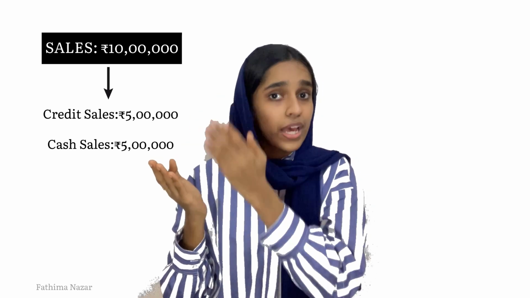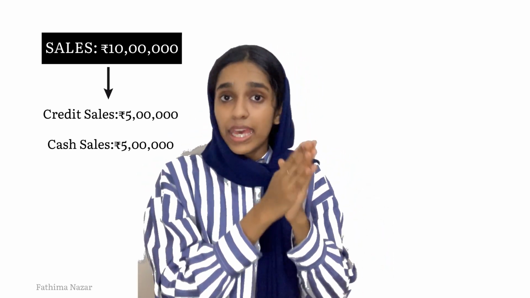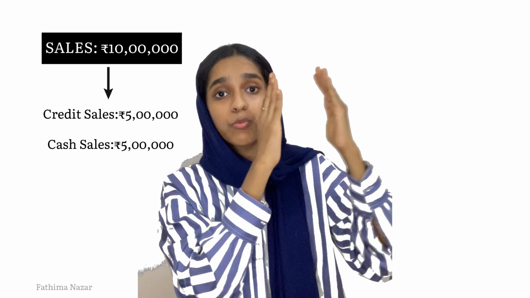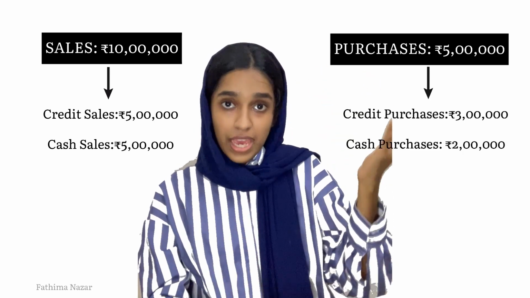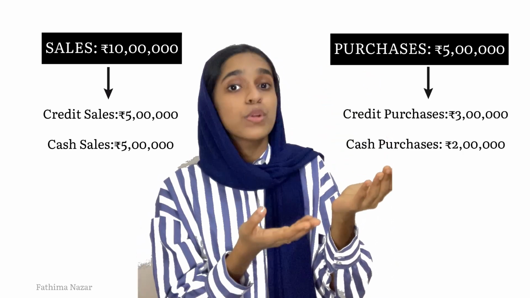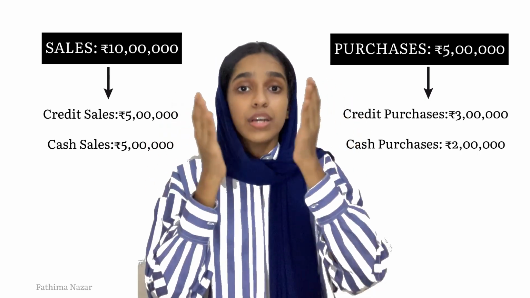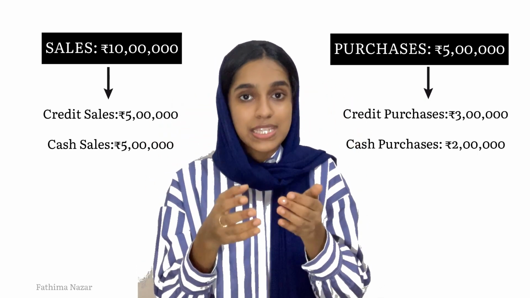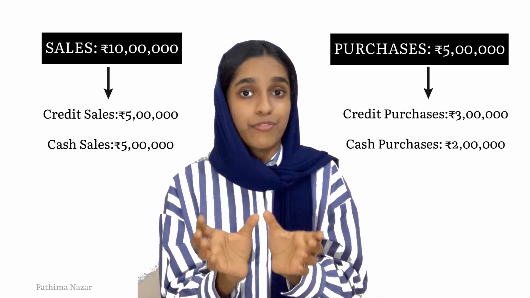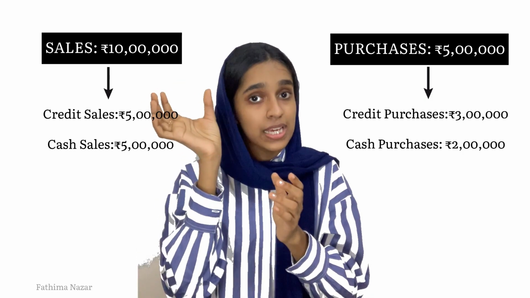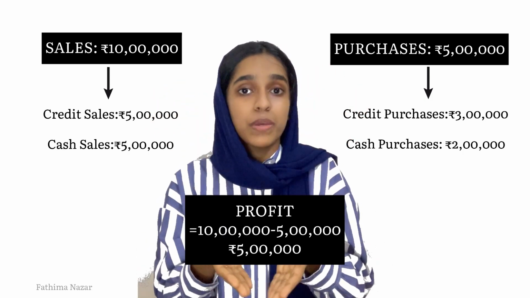We are assuming Kutusin's sales to be 10 lakhs, out of which 5 lakhs are for credit and 5 lakhs are for cash. Now again, we are assuming his purchases are worth 5 lakh, and there 3 lakh is for credit and 2 lakh is for cash. Now if you come into the profit and loss statement, we will see that his profit would be reflected as 5 lakh, which is 10 lakh minus 5 lakh, which would be 5 lakh.